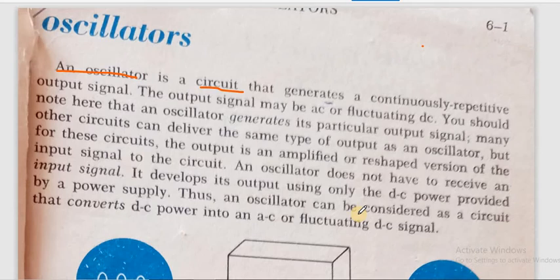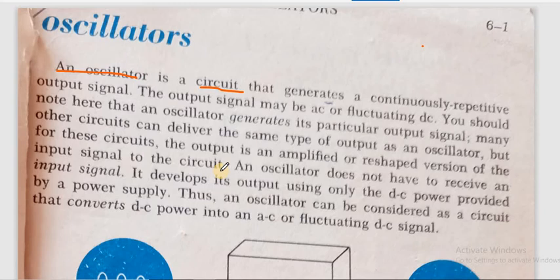But for these circuits, the output is an amplified or reshaped version of the input signal to the circuit. What I was saying is that in the case of an oscillator, we are not providing any signal, still we are getting an output signal.